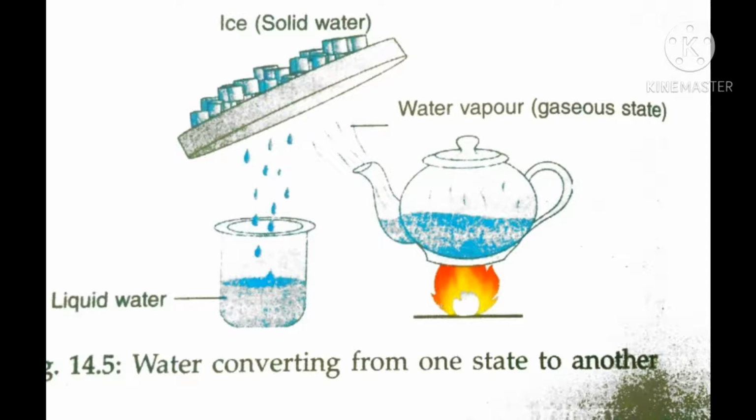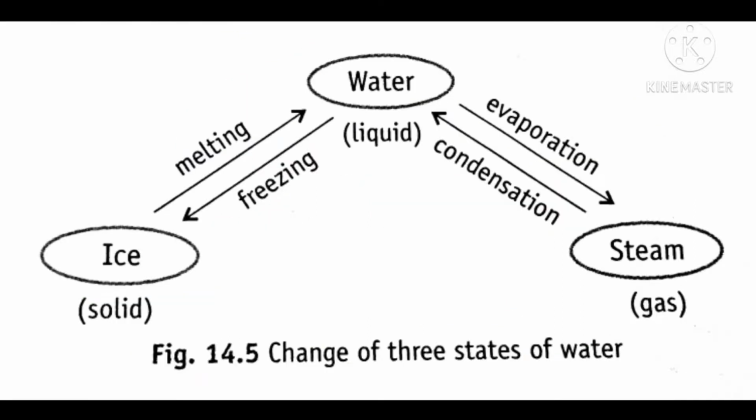Yes, it quickly melts to form water. This change of ice to water is called melting of ice.